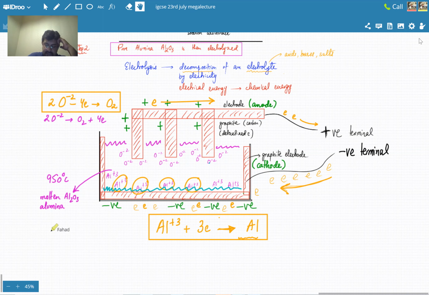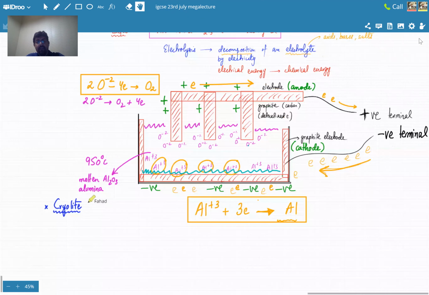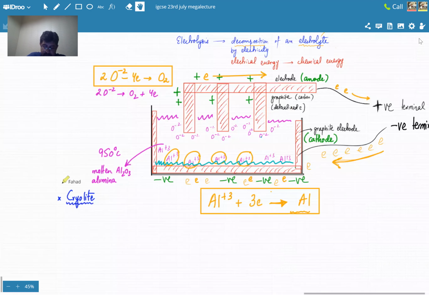So a substance is called cryolite is added. This is a very important substance, because almost all the exams have questions on this. What is cryolite and what does it do?